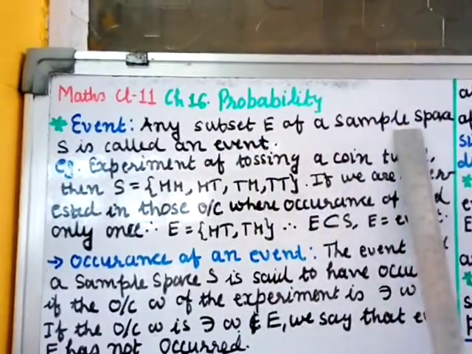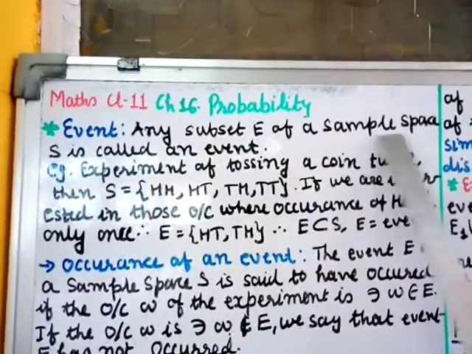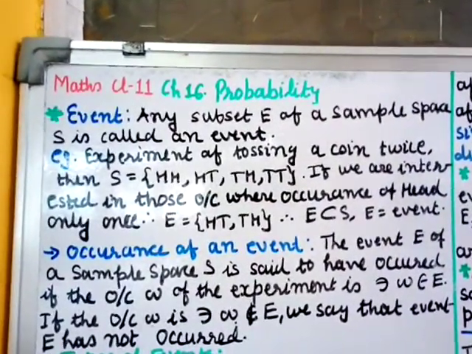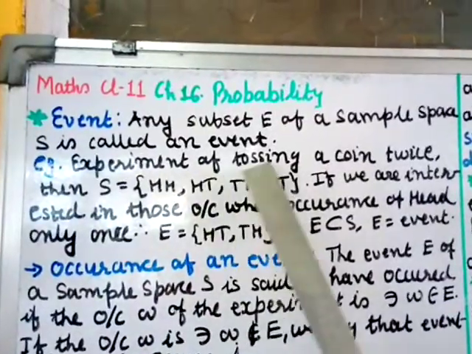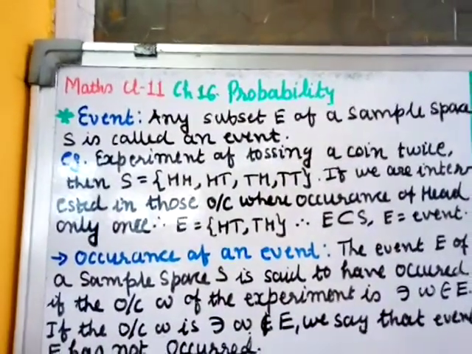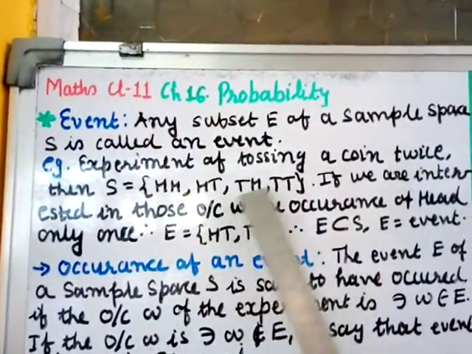Now we know what is a sample space. So any subset E of a sample space, that we call the event. To understand this, let us take an example. Experiment of tossing a coin twice. Suppose you are tossing a coin twice, then the sample space S will be given as HH, HT, TH, TT.